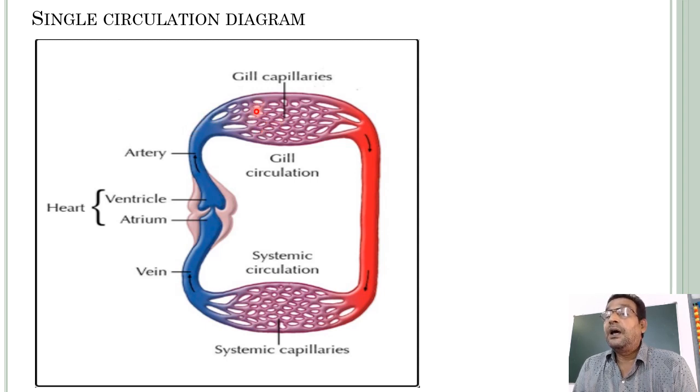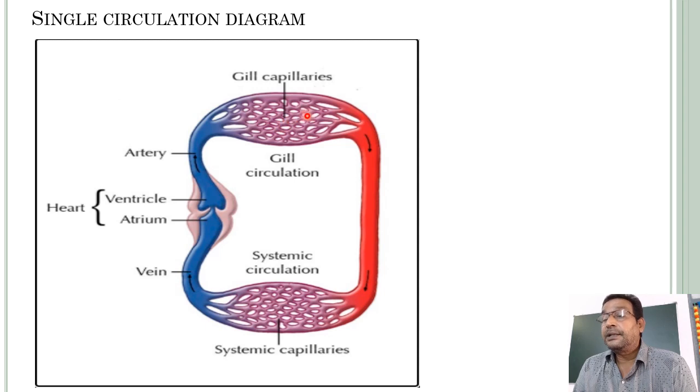This is the capillary network present in the gills, called gill capillaries. Here the exchange of gases takes place. The purification or oxygenation of blood takes place.